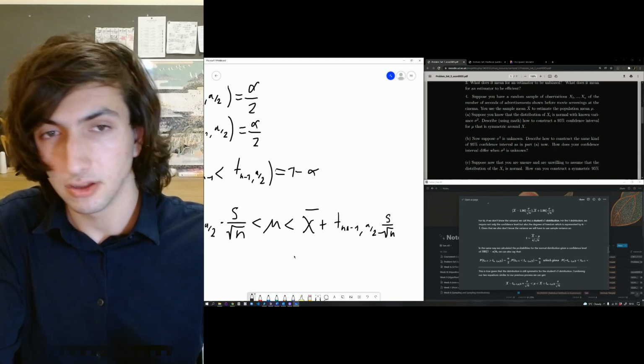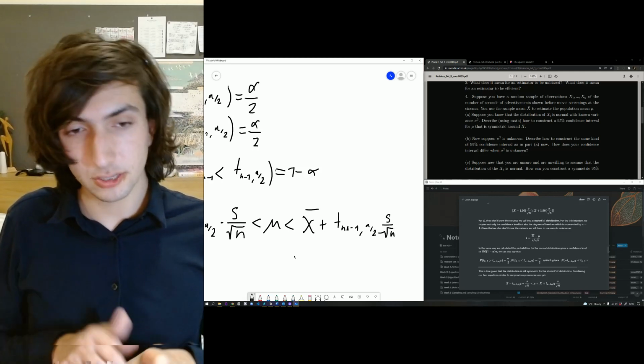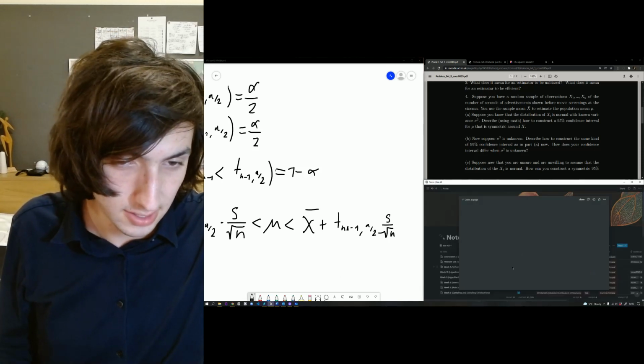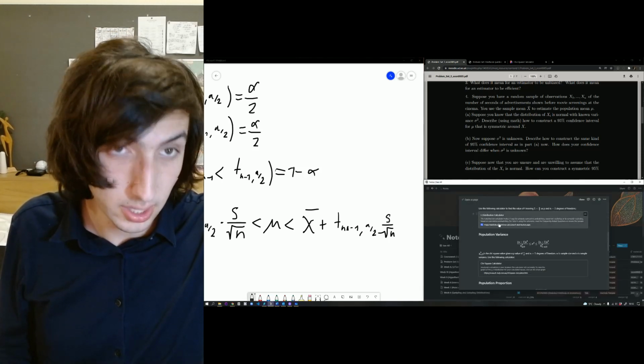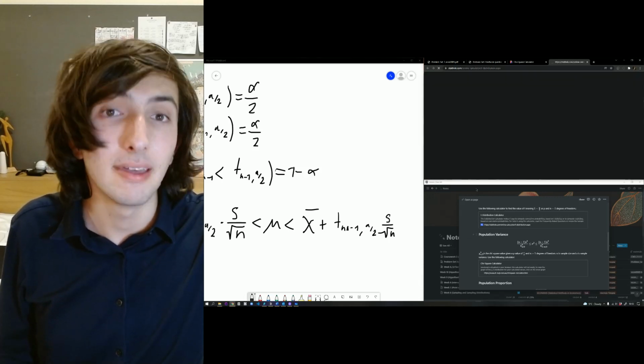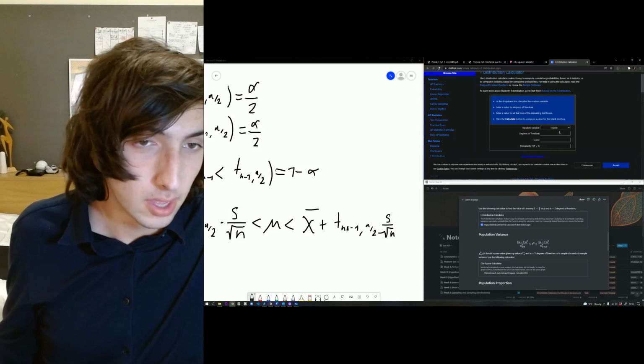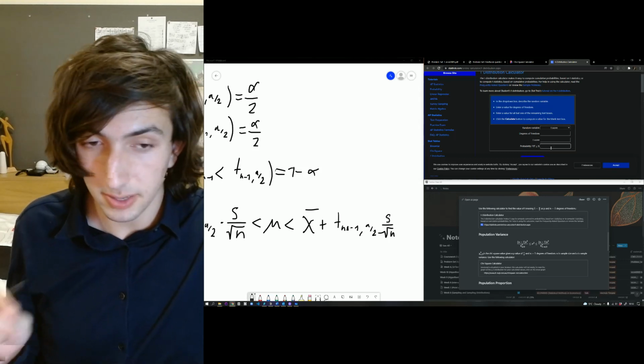Okay. Also, I'd recommend using an online calculator for the t-distribution, mostly because it's not on most calculators. I found one here. There it is, from StatTrek. And you want to use probability.